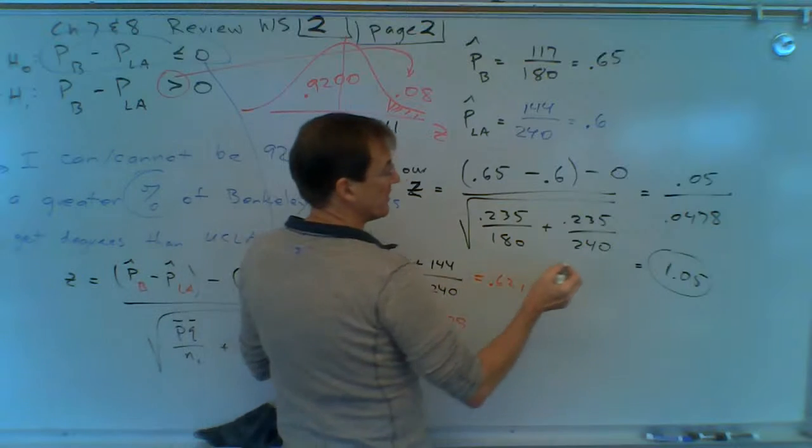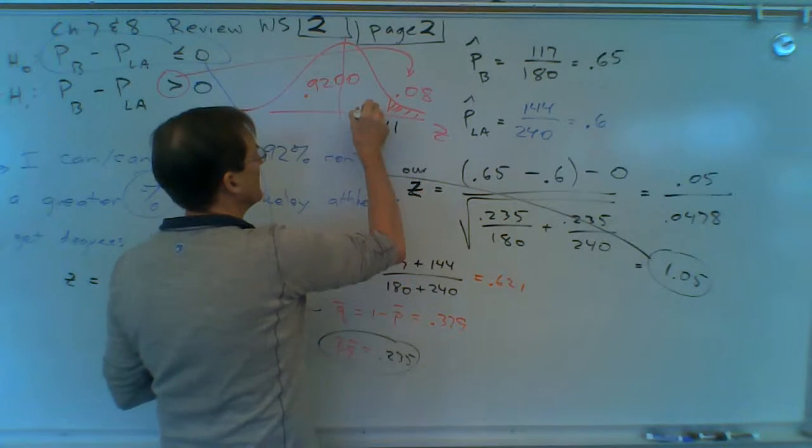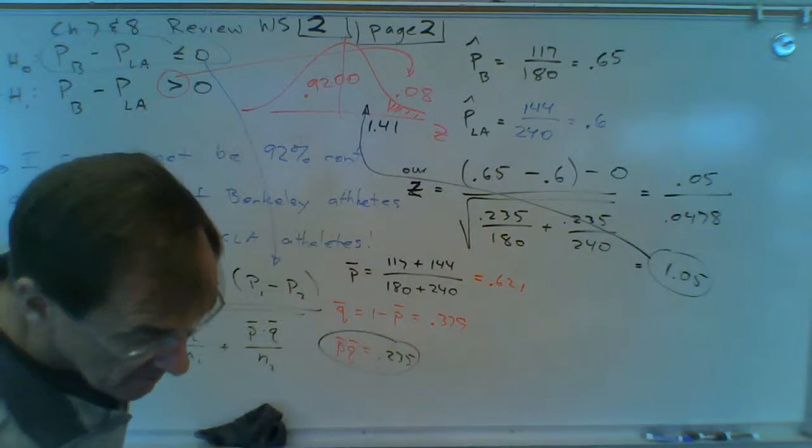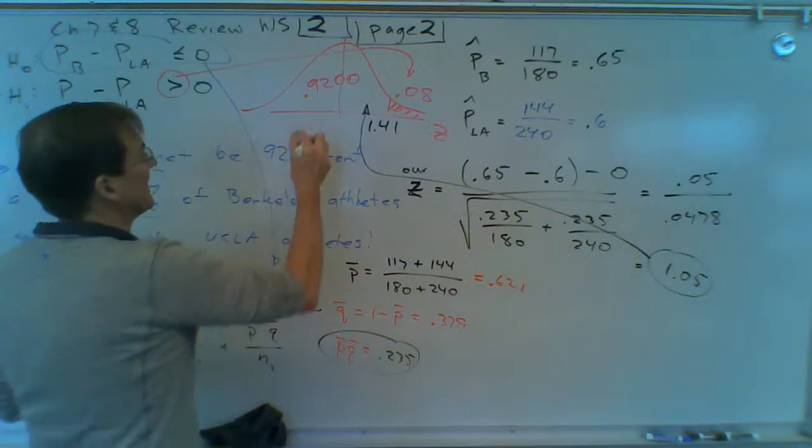So we're 1.05 standard deviations above average. That comes over here and goes in here, which is in the cannot reject region.